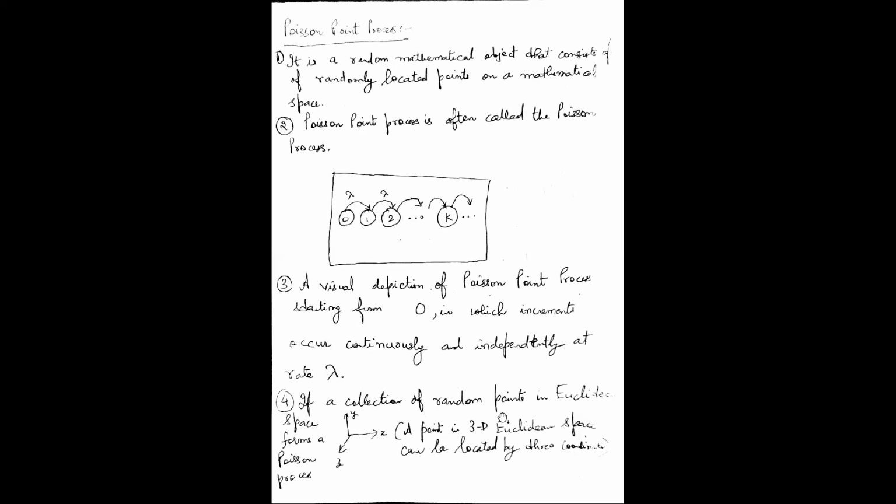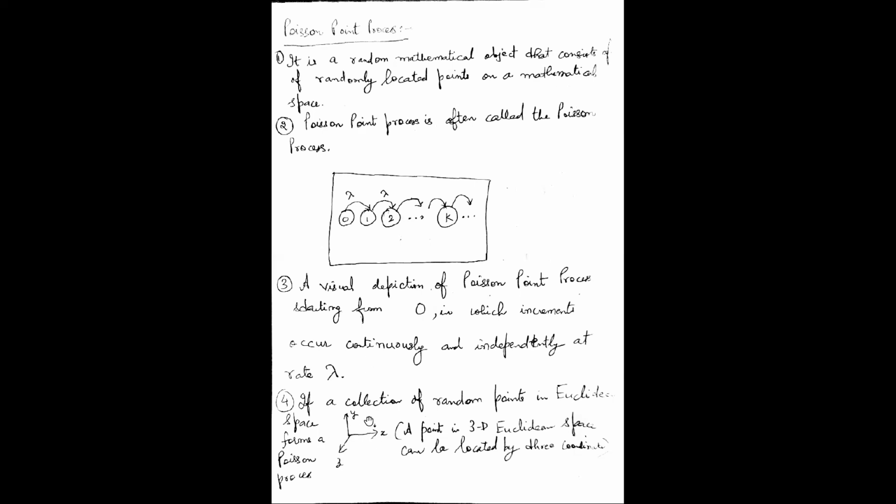Now, consider a collection of random points in Euclidean space. What is a Euclidean space? Euclidean space can be of 1 dimension, 2 dimensions, 3 dimensions, 4 dimensions, and n dimensions. If you talk about a 3-dimensional Euclidean space, what it will look like is the normal Cartesian coordinate system, x, y, z.